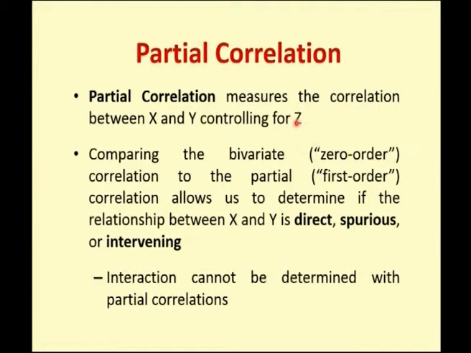So the zero order means it's only the ordinary correlation, as we have seen for Karl Pearson's and the Spearman's rank correlation. It is of zero order. That means I have only two variables, a bivariate case, and I need to find the correlation between those two variables. Correlation of first order means you have three variables, and we are going to see the correlation between any two variables, keeping the other one fixed.